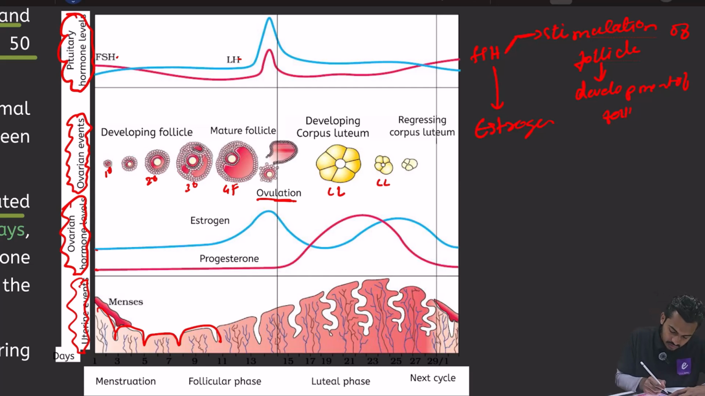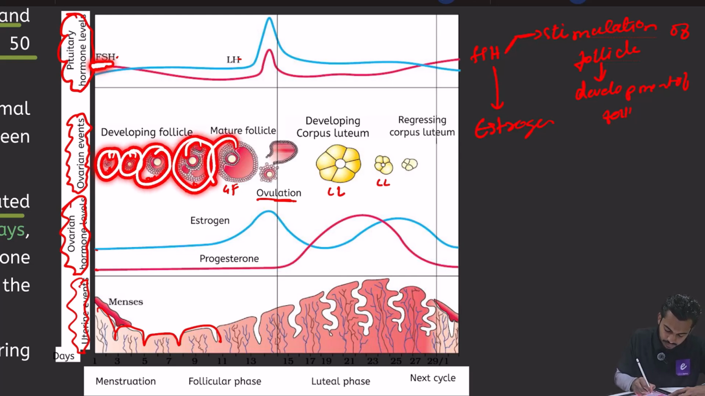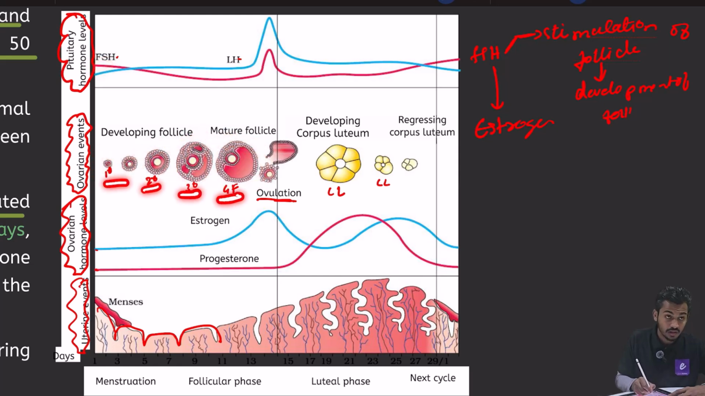So this is the level of FSH. Initially the levels of FSH are high. Because of FSH the follicles are developing from primary to secondary, secondary to tertiary, tertiary to Graafian follicle. Then because of FSH, you can see the levels of estrogen are rising here.